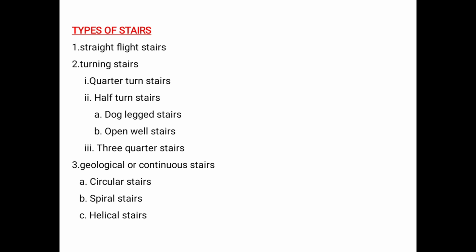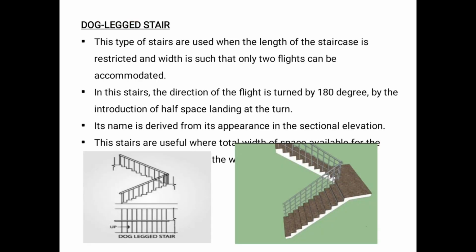There are many types of staircase. That is the straight flight staircase, that is nothing but we have a straight flight in one direction, it is called a straight flight staircase. Turning stairs, that is quarter turn stairs, half turn stairs. Then we have dogleg staircase, open well staircase, three-quarter staircase, and geometrical staircases which are continuous, that is circular shape, spiral shape, and helical shape. In our topic, in the syllabus it is clearly given that we are going to design only the dogleg staircase, okay?